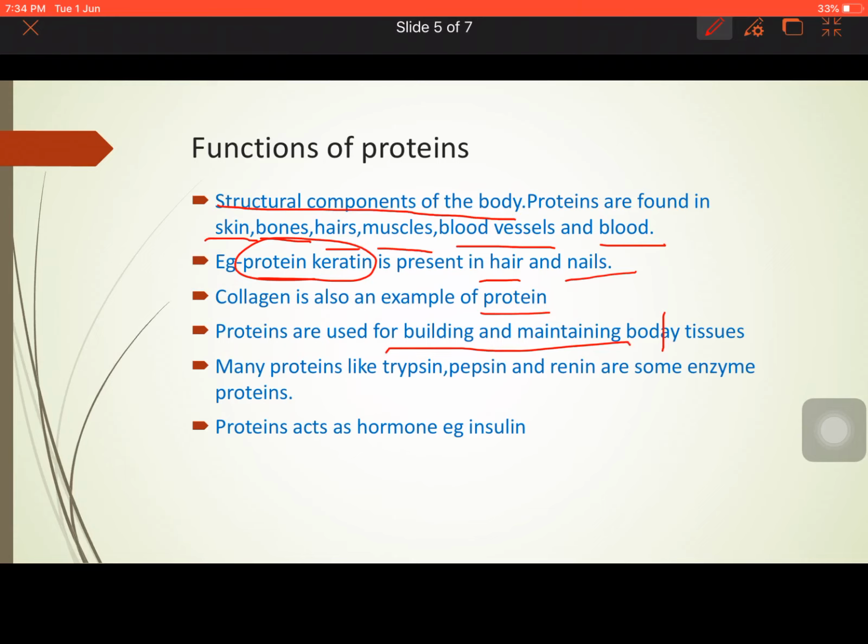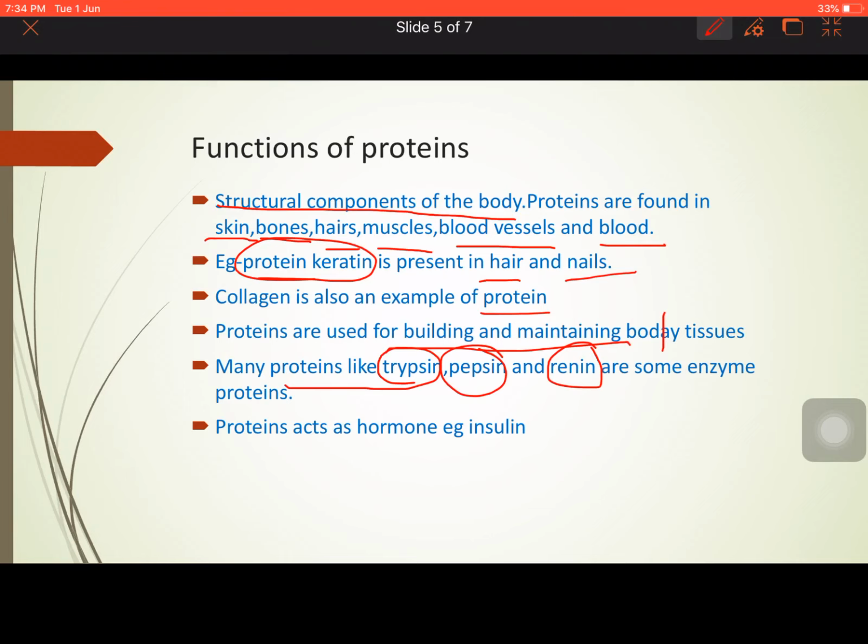Now, there are several enzymes which are protein in nature, like trypsin, pepsin, renin. These are all enzymes which are protein in nature and they help in our digestion process. So, these are all digestive enzymes and they help in the biochemical reactions of the body.